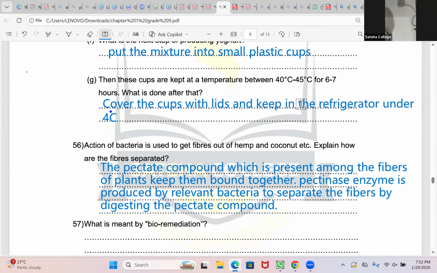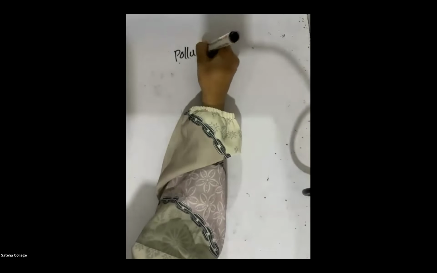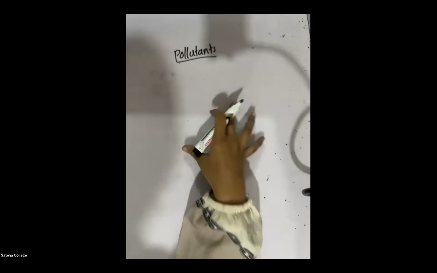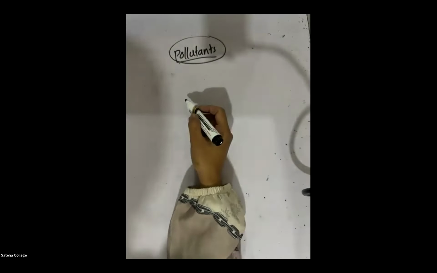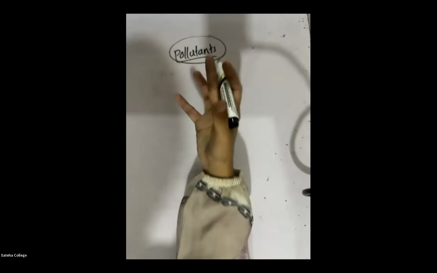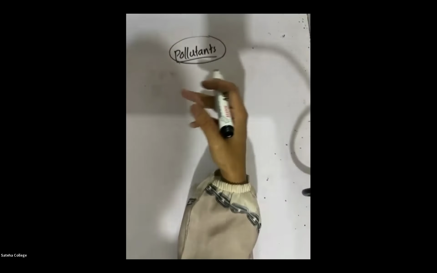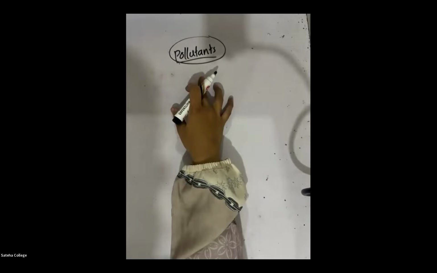Okay, so I hope everyone is finished. Next, we are going to learn about how microorganisms are used in environmental conservation to protect the environment, right? Pollutants are substances which are added to the environment and which pollute the environment. There can be gaseous pollutants, gases which can be pollutants, and particulate pollutants, the solid particles which can be added to the environment as pollutants, right?